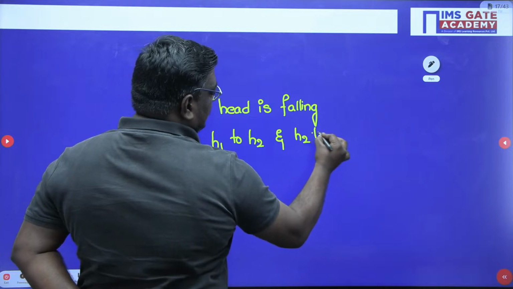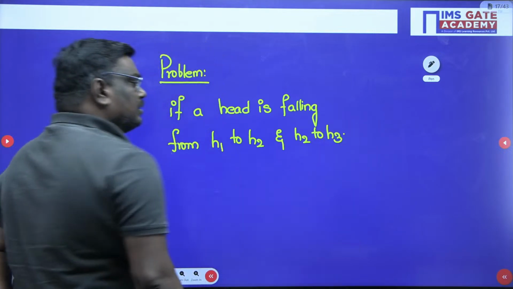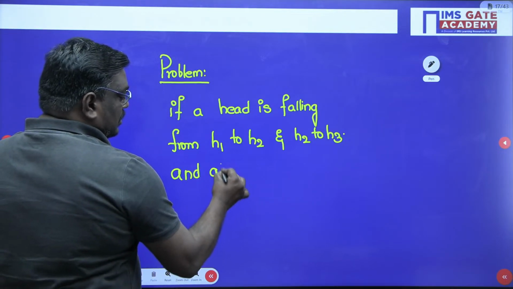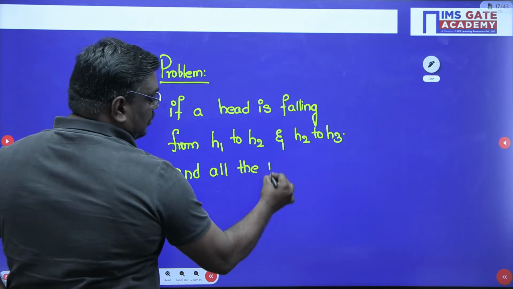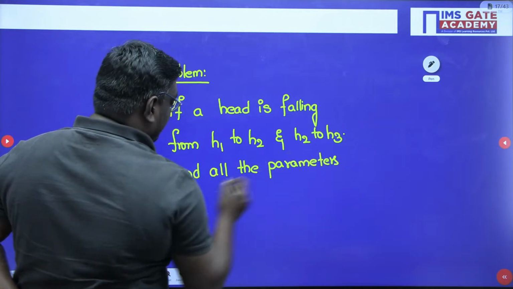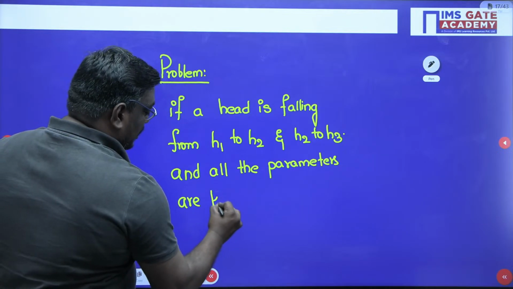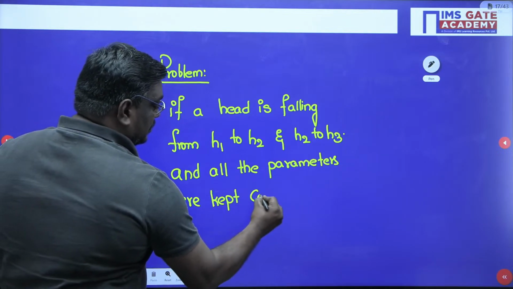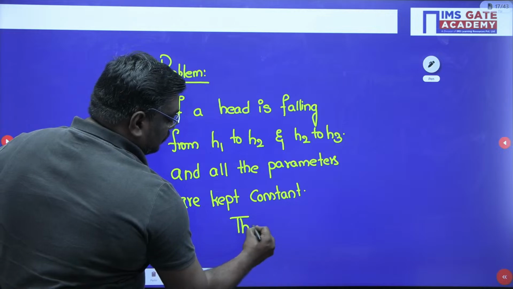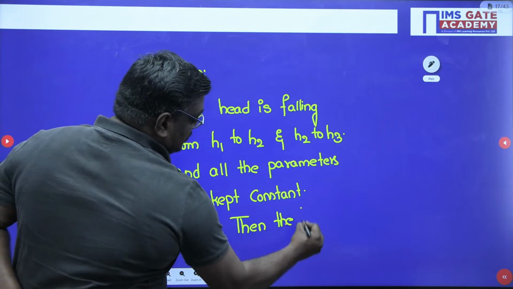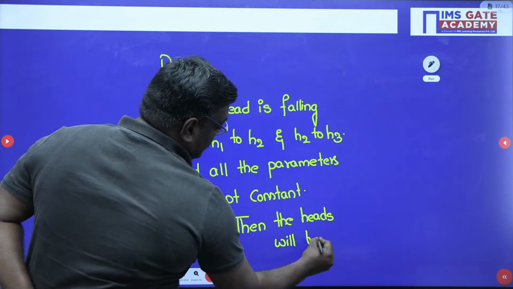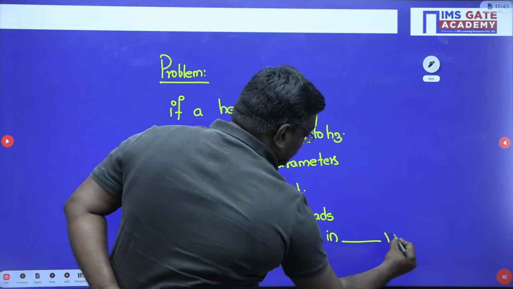and H2 to H3, and all the parameters are kept constant, then the heads will be in the relation of dash relation.